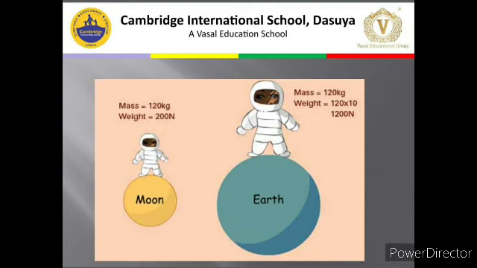Because you are going far away from the earth's surface, the distance will increase, the force will decrease, and from earth to moon that decrease will be 6 times. So if your weight on earth is 1200 newton, your weight on moon will be 1200 divided by 6, that is 200 newton.